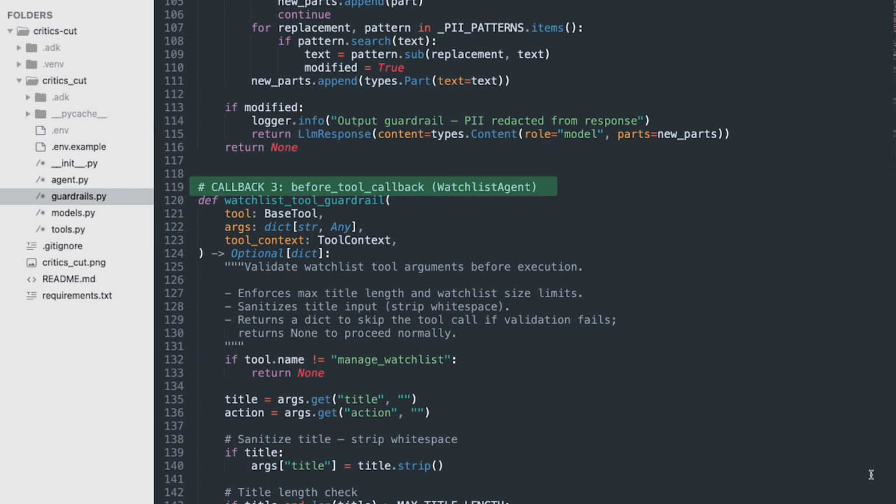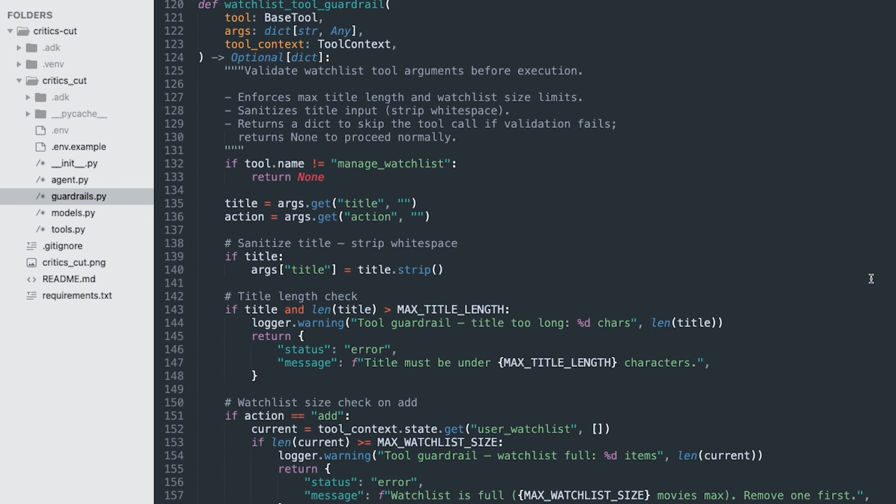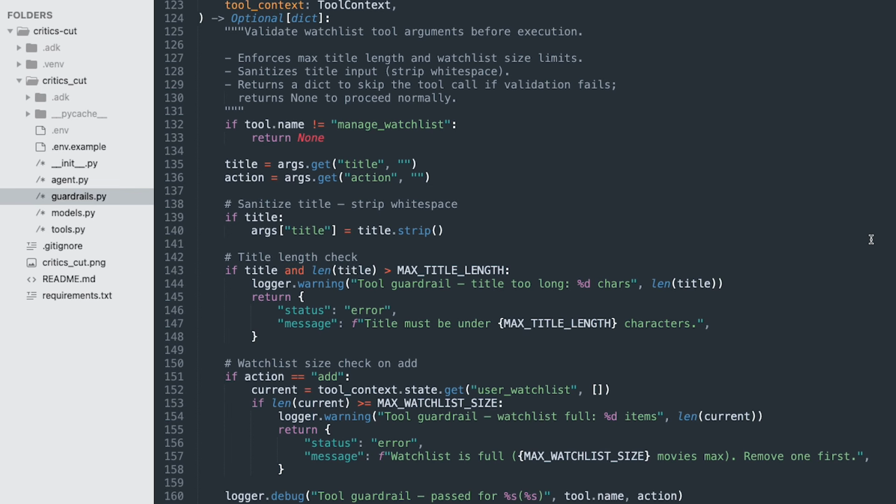Level 3, before tool callback. This one's on the watchlist agent and not the root. It fires before the watchlist tool executes and validates the arguments, like title cannot exceed 200 characters, the list is capped at 50 items, and then whitespace gets stripped. If validation fails, it returns a dictionary directly, and the tool never runs.